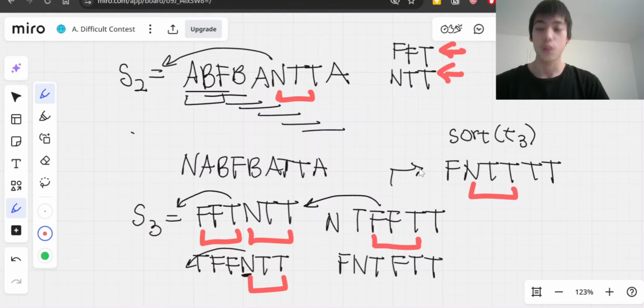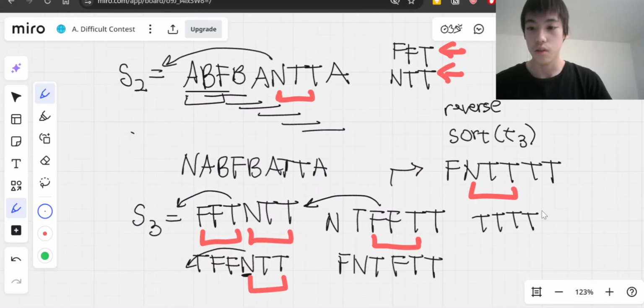And so a good problem-solving strategy is, when you're thinking of something that's very specific to the problem, you want to think more generally. Think if there's a general process that you can apply on the input in order to fix a minor issue that you're having. Another process that's very related to sorting is reversing. So let's just see what happens if you reverse it.